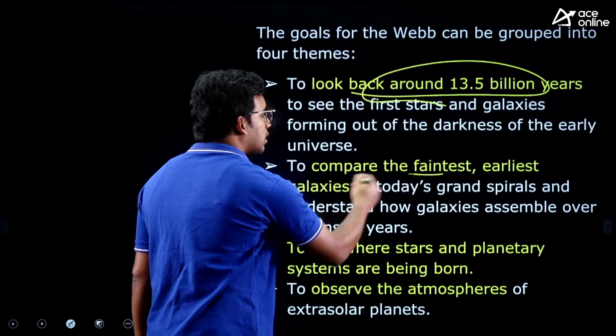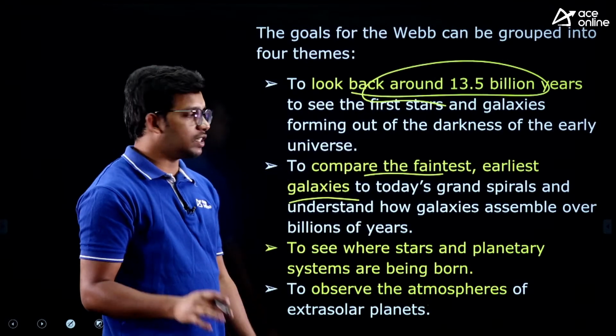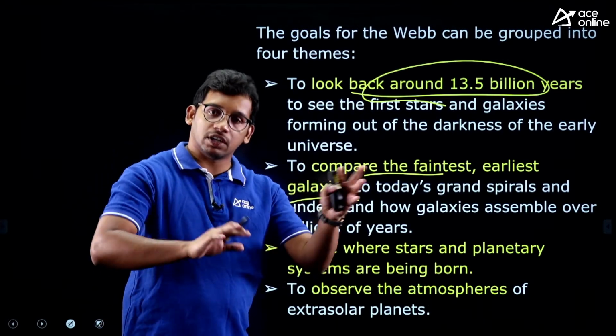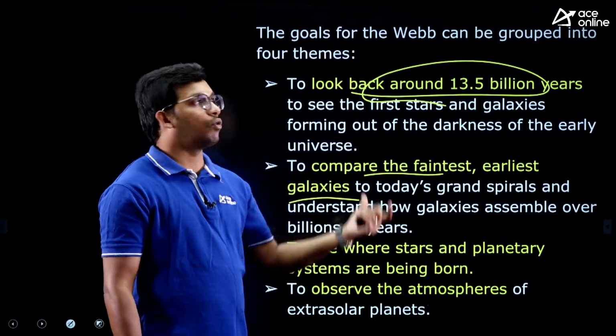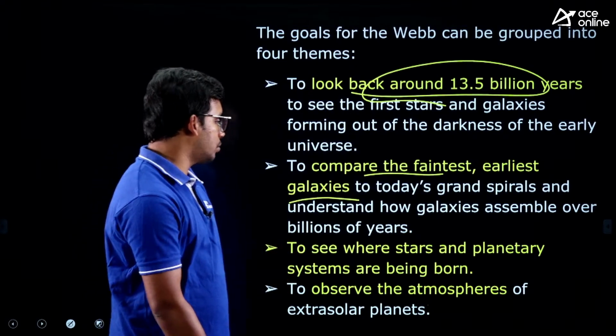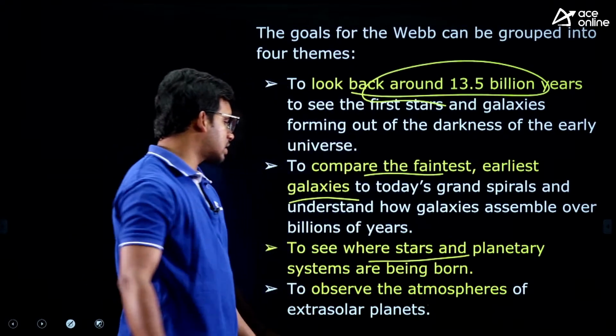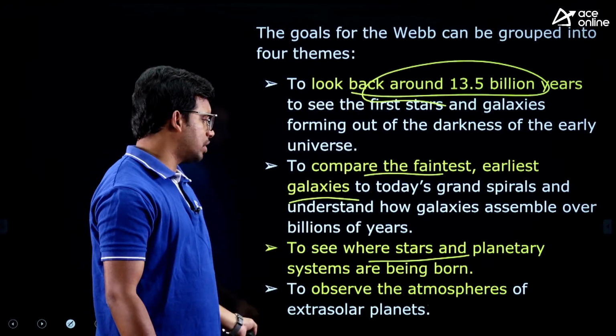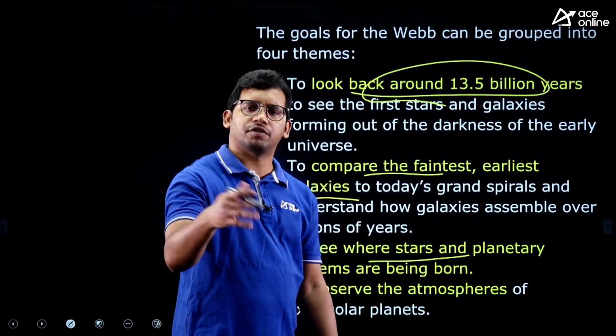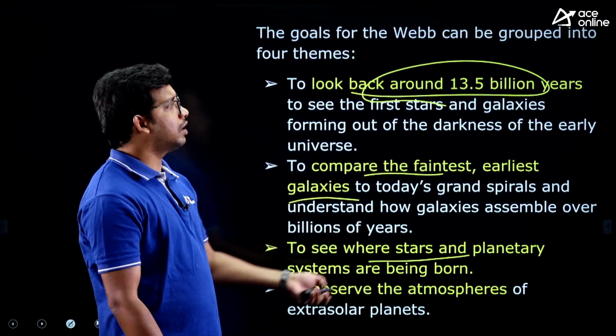And to compare the faintest early galaxies with the present galaxies. What is the difference? What is the composition? All these differences have to be found by the James Webb telescope. This is the objective: to see where stars and planetary systems are born, like the evolution of the universe. To observe the atmospheres of different planets, all these things are the objective.